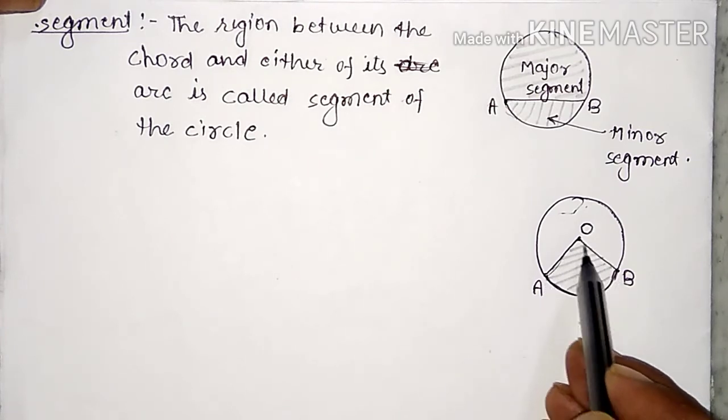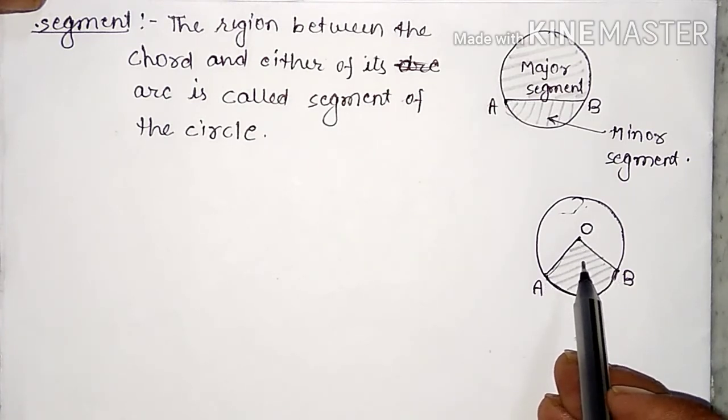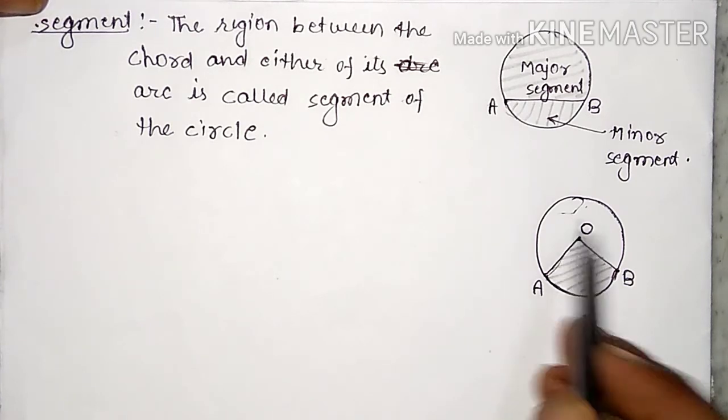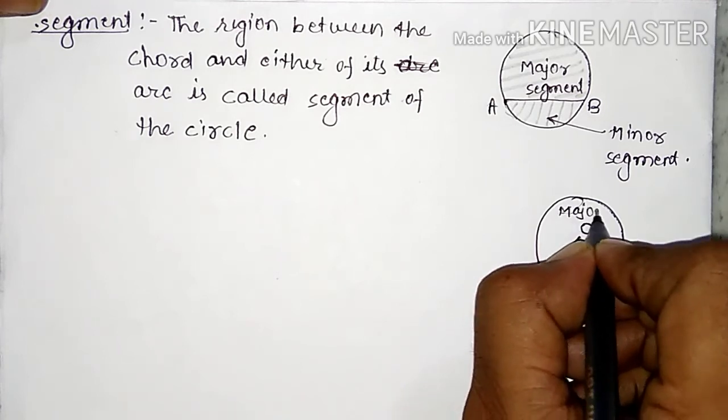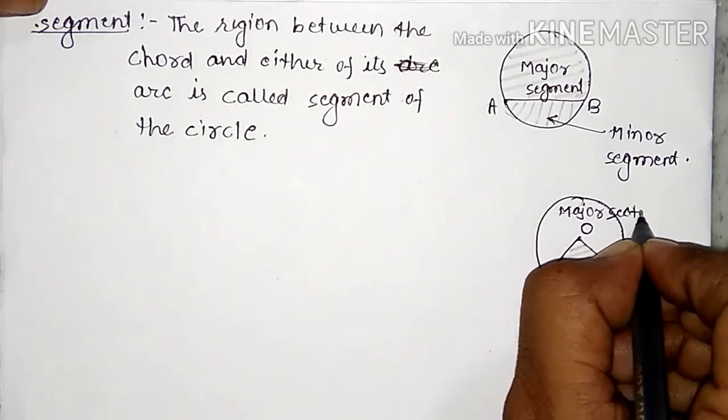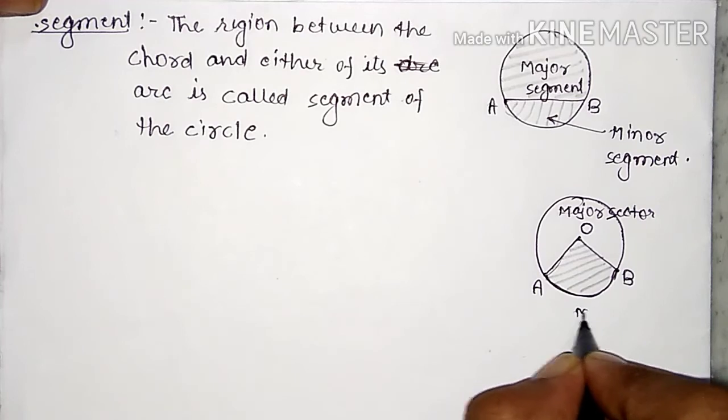OAB is a sector. This is the major sector and this is the minor sector.